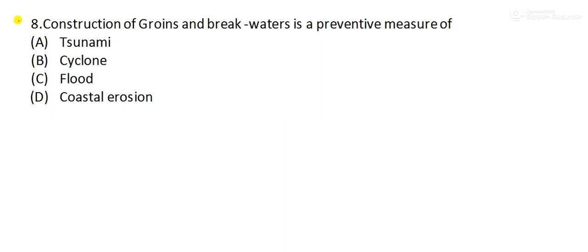So our next question is: construction of groins and breakwaters is a preventive measure for dash: tsunami, cyclone, flood, or coastal erosion. So groins and breakwaters are mainly constructed to prevent coastal erosion. Option number D is the right answer.